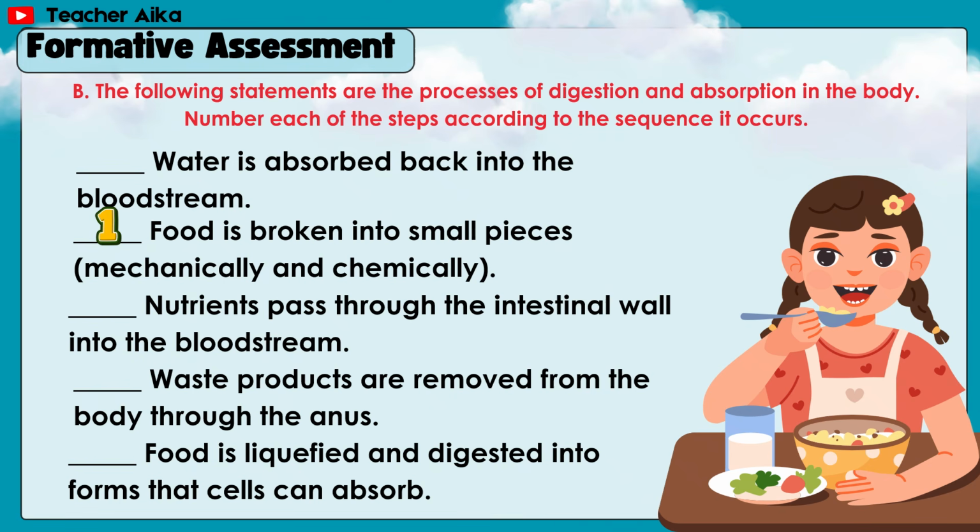Let's answer. 1. Food is broken into small pieces, mechanically and chemically. 2. Food is liquefied and digested into forms that cells can absorb. 3. Nutrients pass through the intestinal wall into the bloodstream. 4. Water is absorbed back into the bloodstream. 5. Waste products are removed from the body through the anus.